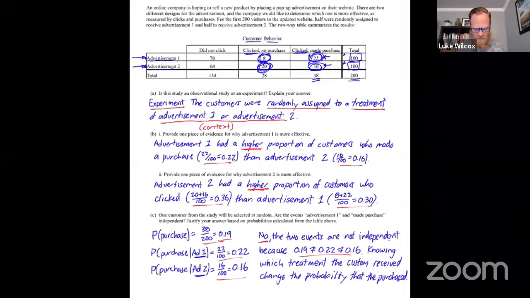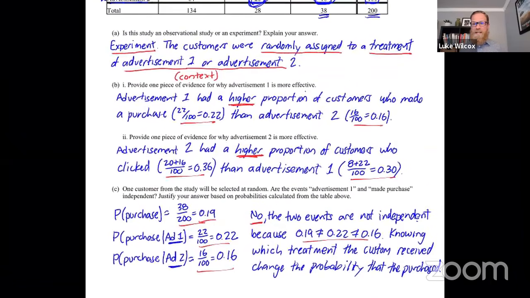And I'm going to go back to question 1. And I just want to think about where each part comes from in the College Board CED. So part A, observational study or experiment. This comes from unit 3 in the CED, which talks about collecting data. And that's where you have all the stuff about sampling methods as well as experimental design. Part B, this question very clearly comes from unit 2 in the CED, which is two-variable data.